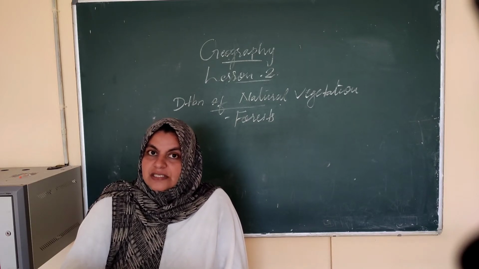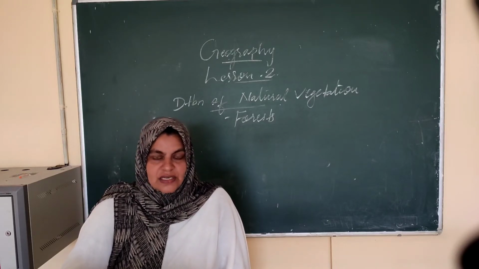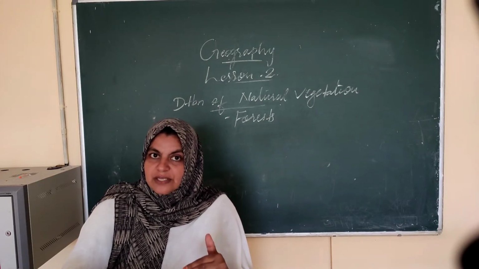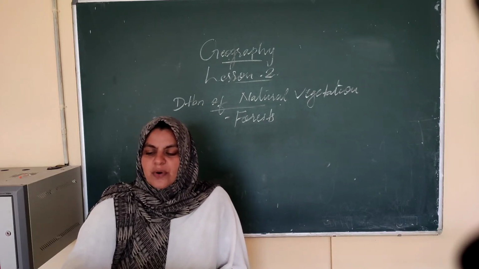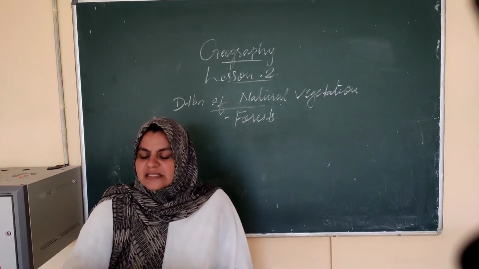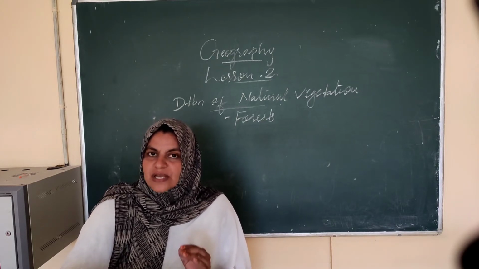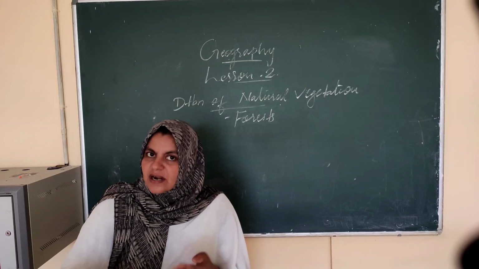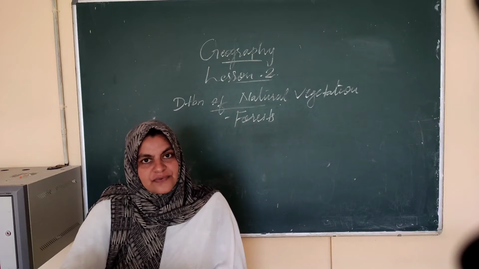Where can we see thick forest? Yes, evergreen forest you might have heard. We studied evergreen and deciduous. So evergreen forest is a type of thick forest we see where the availability of water is more. And according to the amount of moisture, we can see differences in the size of the trees. That is the most important thing to understand here. According to the availability of moisture, rainfall or precipitation, the size of the trees is different in different areas.